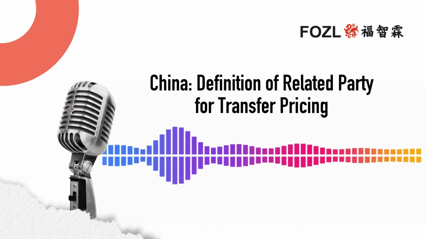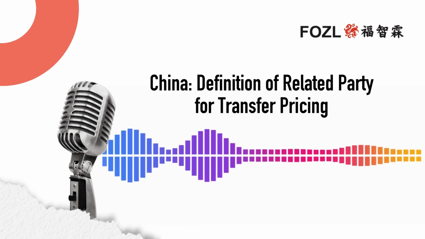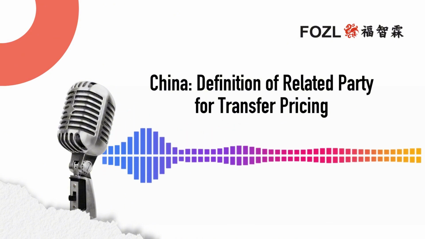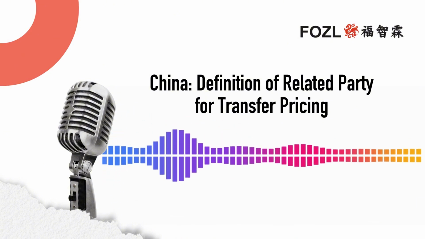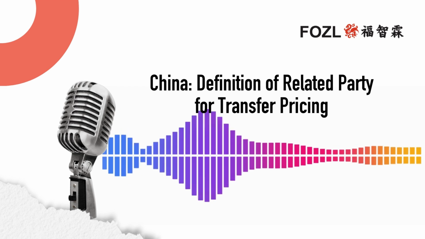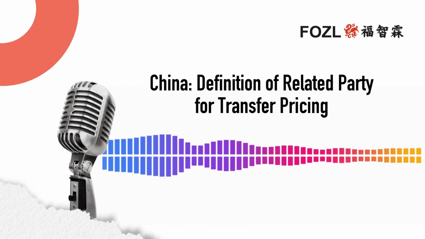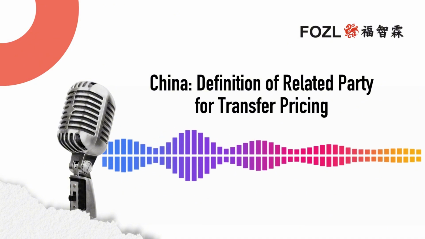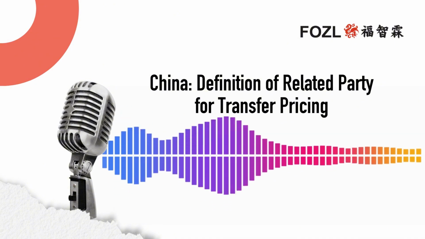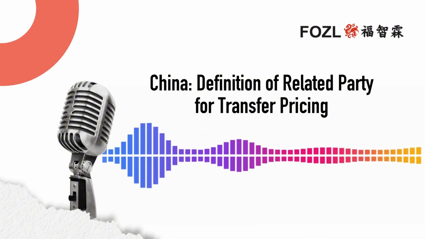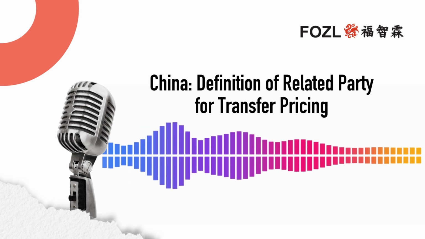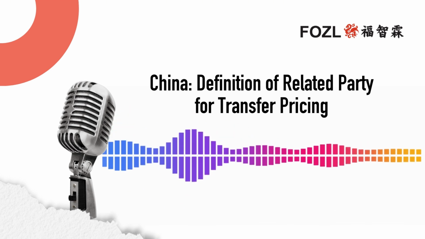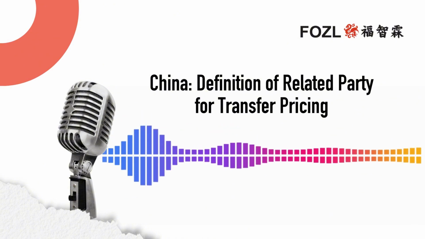So to provide more specific guidance, the State Administration of Taxation, the SAT, issued public notice 2016-42. And that notice really fleshed out those initial broad strokes from the law with much more specific criteria. And probably most importantly, it established concrete ownership thresholds in a lot of areas. So this is really the key to getting a detailed picture of how China defines related parties when it comes to transfer pricing. So that SAT notice provides the fine print.